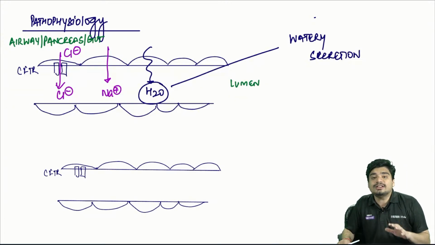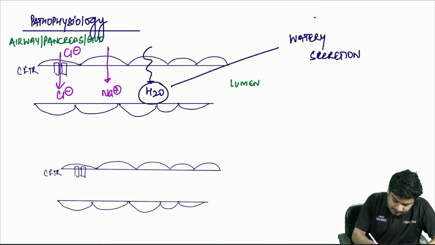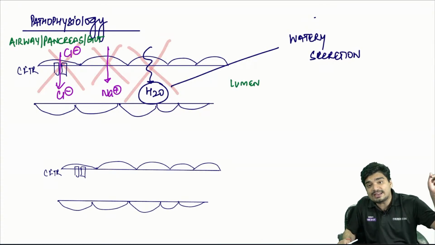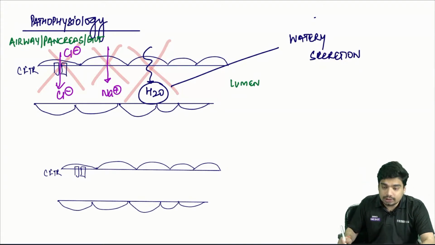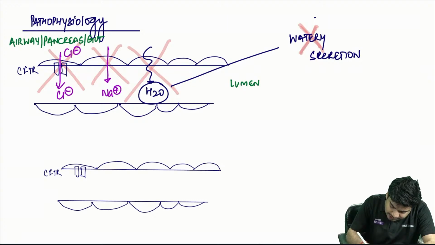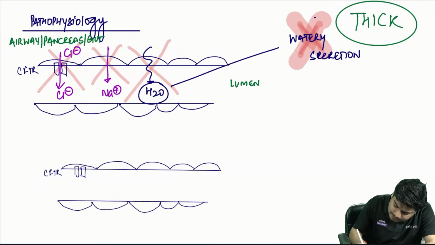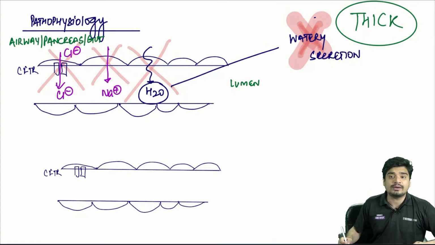There will be watery secretions. This is a normal function of CFTR. So what will happen in cystic fibrosis? This won't take place, this won't take place, and of course then this won't take place because that CFTR is defective. As a result, water will not come into the lumen. So these secretions will no longer stay watery. They will become very, very thick. And these thick secretions are at the core of everything that is associated with cystic fibrosis.